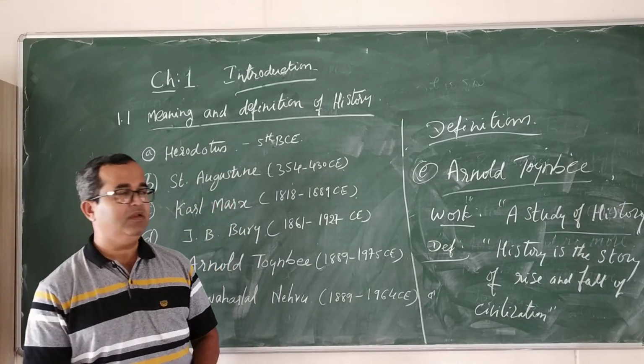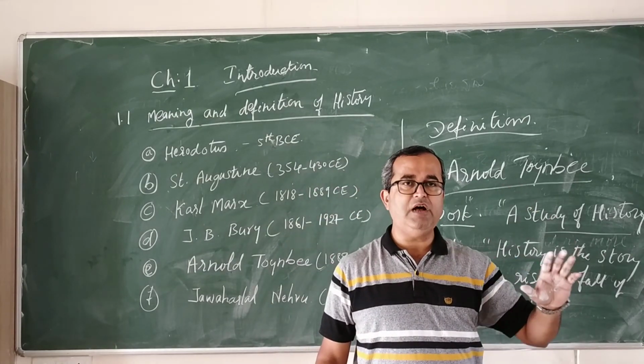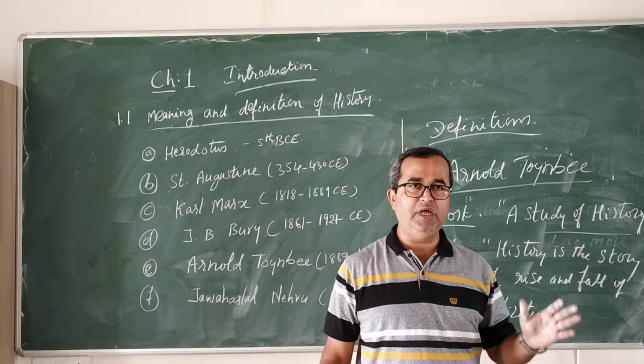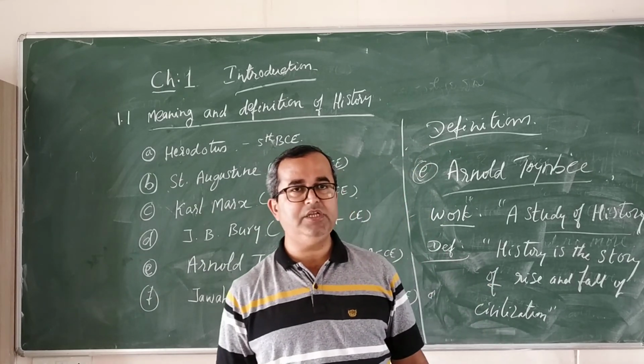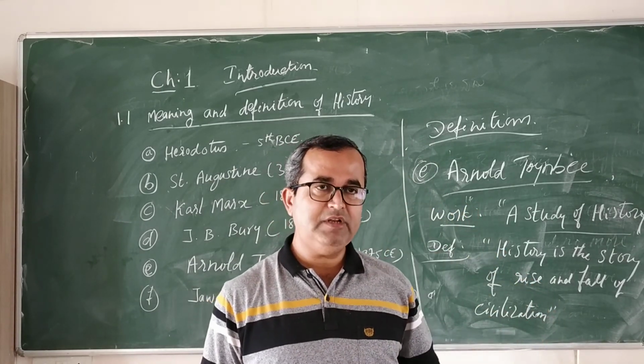So, what does it mean? He says civilizations have occurred in this world. Maybe the Indus Valley civilization, Mesopotamian civilization, Chinese civilization. But those civilizations